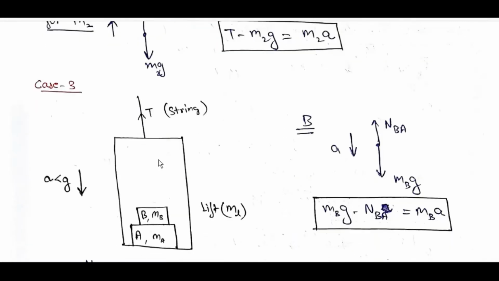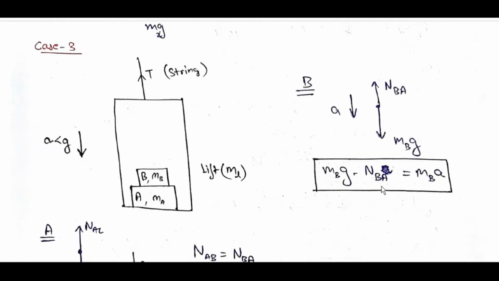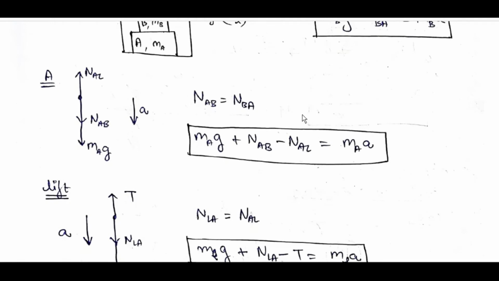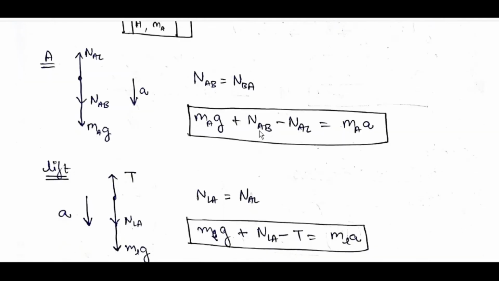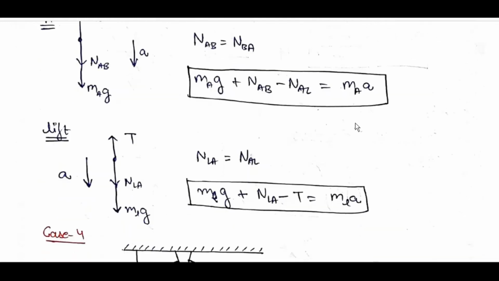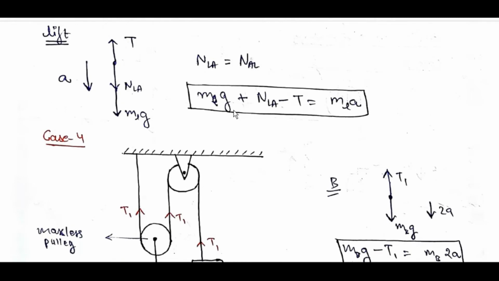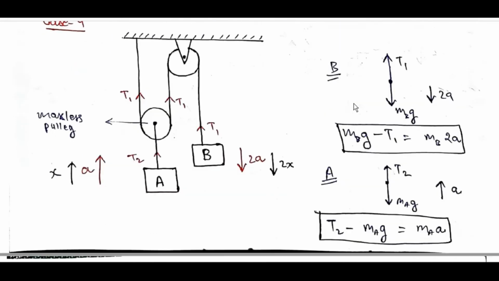Case 3: string, a less than g, man in the lift and a downward. N_BA: m_B g minus N_BA is equal to m_B a. N_AB, m_A g plus N_AB minus N_AL is equal to m_A a. Lift: N_LA is equal to N_AL. mg plus N_LA minus T is equal to m_L a. Similarly, these also we can read, but here this is a massless pulley.